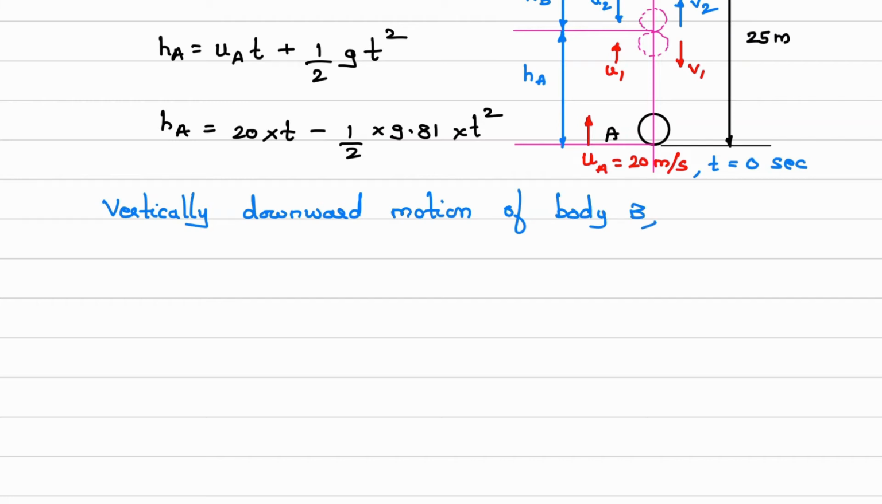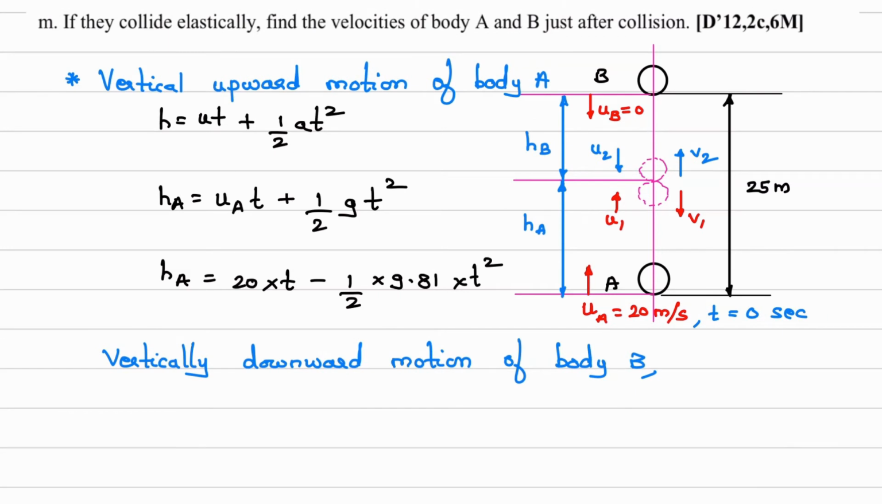What I can write here, see the diagram again. H is equal to UT plus half AT square. Now the direction of motion of this body is downward, in the direction of G. So what equation can I write down? I'll write the equation here first: H is equal to UT plus half AT square.